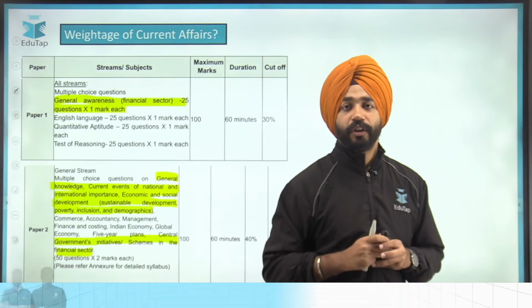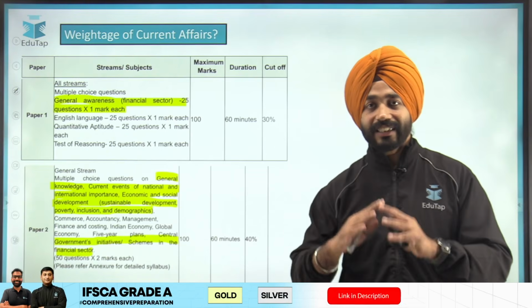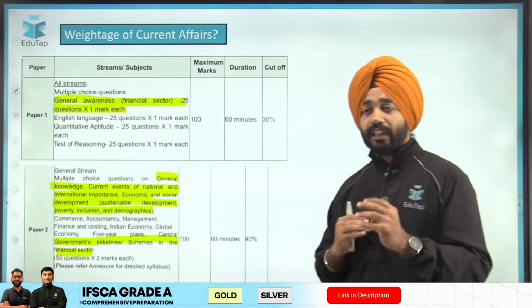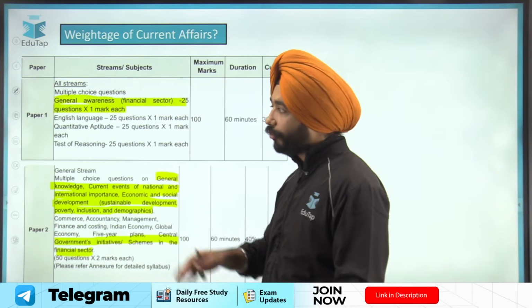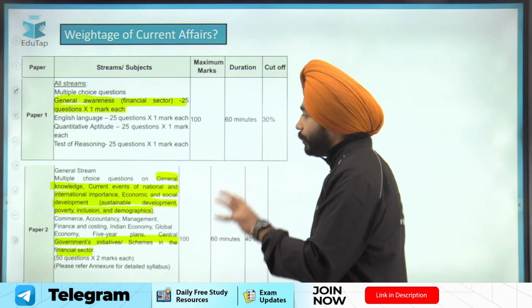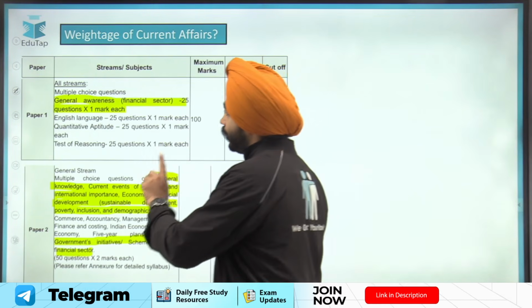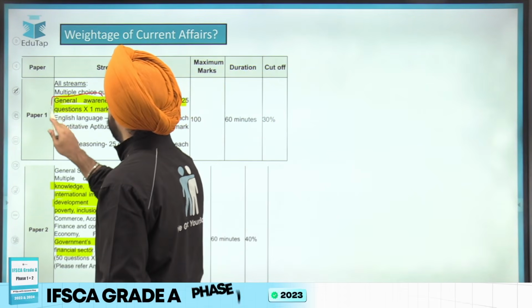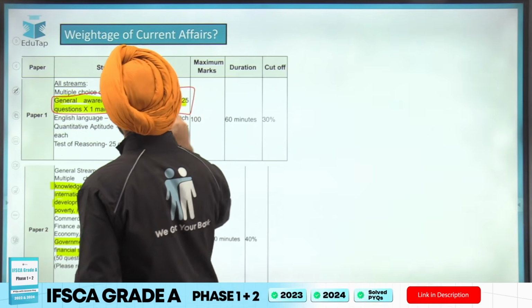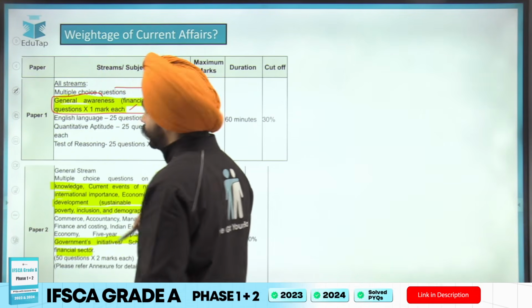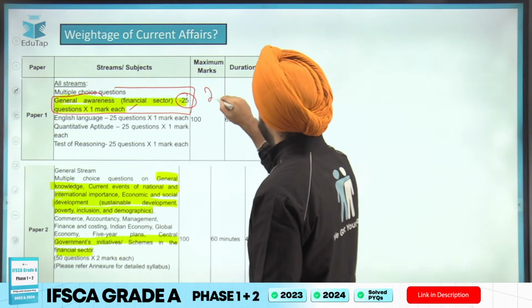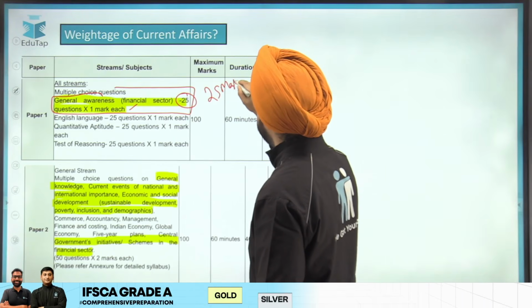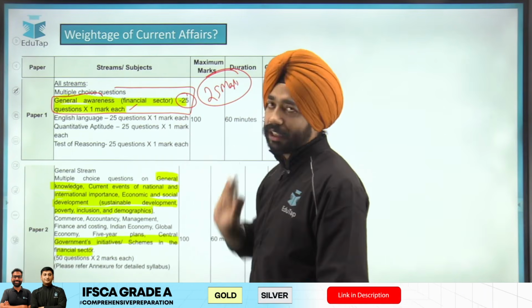So let's begin with the video, guys, and the first and foremost thing is let's understand the weightage of current affairs in this examination. If you look at the detailed notification, it is defined that in your phase 1 paper 1 there is a section by the name of general awareness, which will consist of 25 questions of 1 mark each, which means there will be 25 marks coming from general awareness.